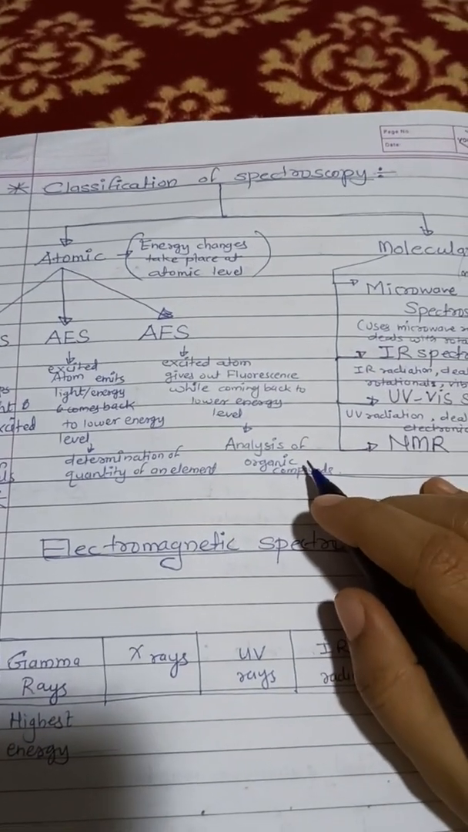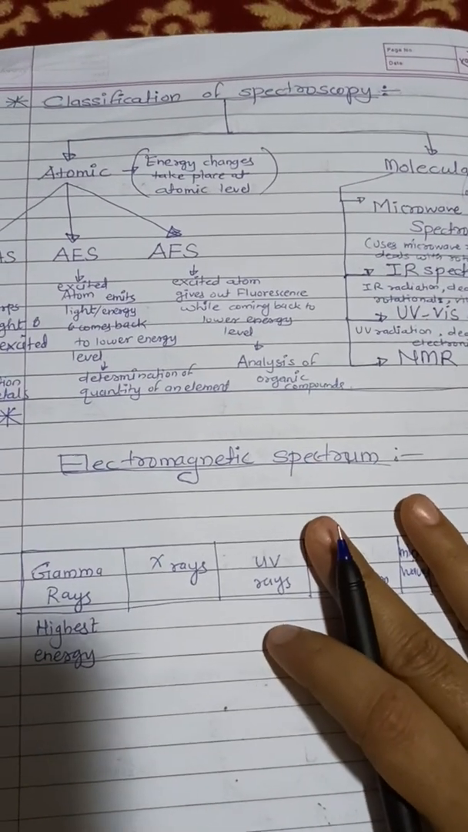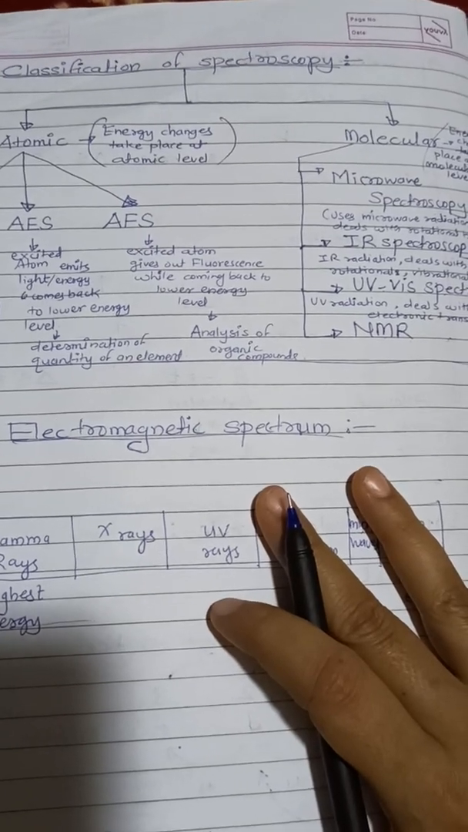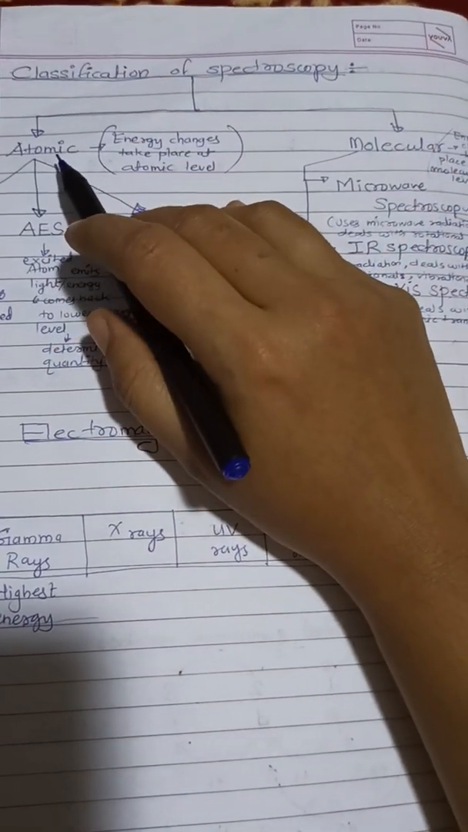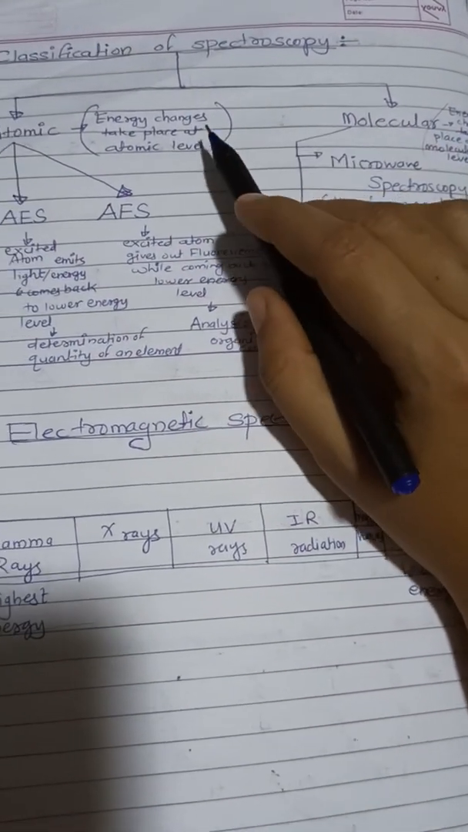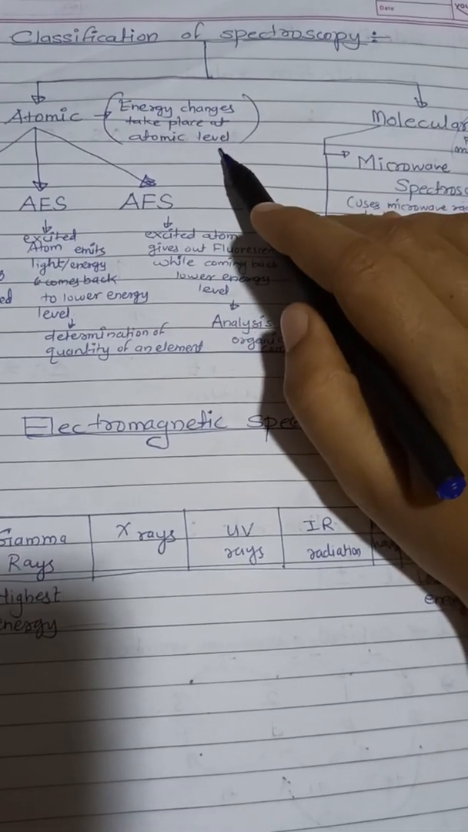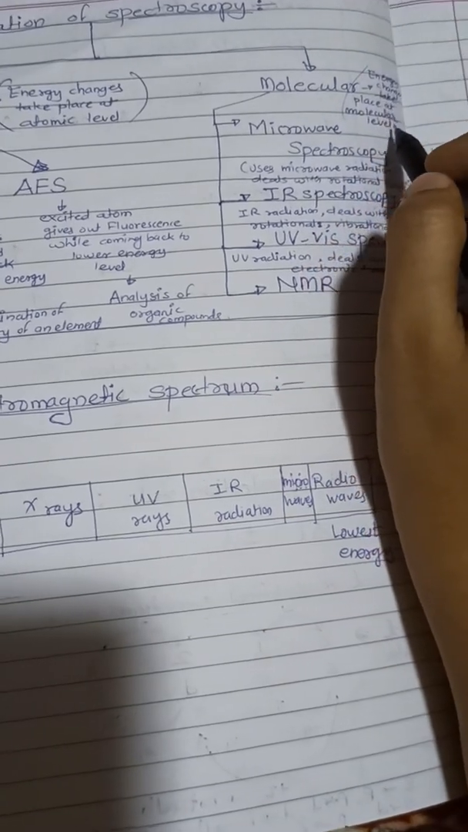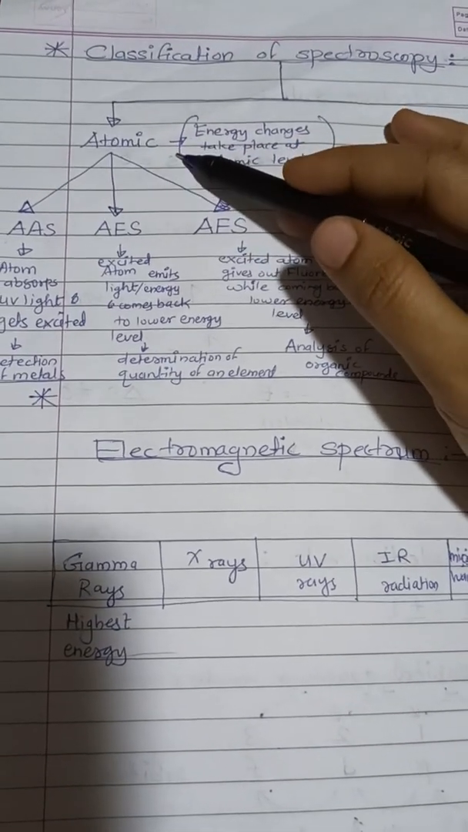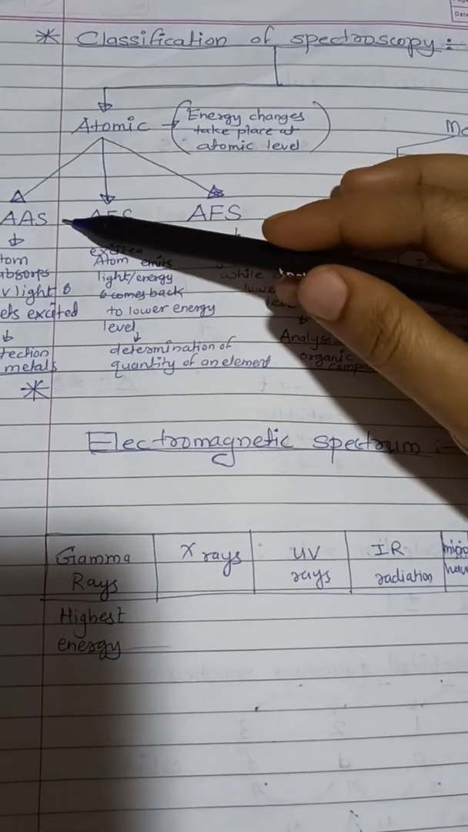Then the next topic is classification of spectroscopy. We can expect a 3-mark question over here. Depending upon atomic transitions or molecular transitions, we can have 2 types of spectroscopies, atomic spectroscopy and molecular spectroscopy. In atomic spectroscopy the energy changes take place at the atomic level. In molecular spectroscopy the energy changes take place at the molecular level. These two have a further subdivision. Atomic spectroscopy is further divided into 3 types.